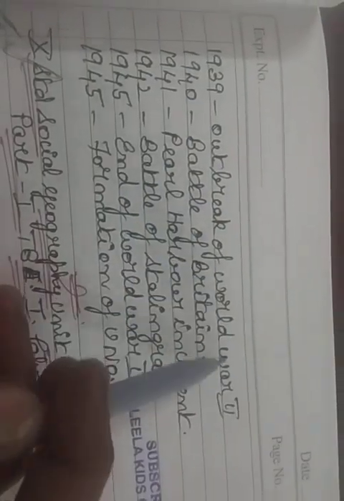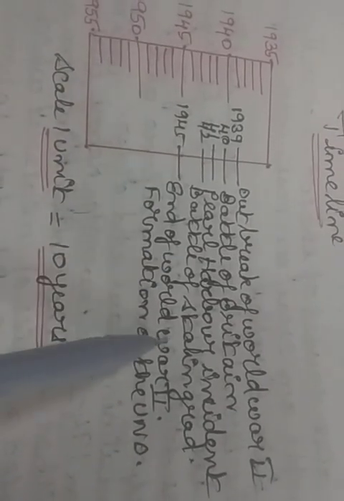Timeline. Draw a timeline for the following. 1939 outbreak of World War II, 1940 Battle of Britain, 1941 Pearl Harbor incident, 1942 Battle of Stalingrad, 1945 end of World War II, 1945 formation of UNO. So 1939 outbreak of World War II, 1940 Battle of Britain, 1941 Pearl Harbor incident, 1942 Battle of Stalingrad, 1945 end of World War II and formation of the UNO. So this is the timeline.